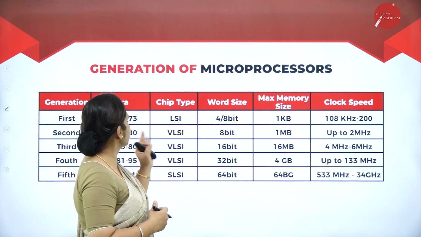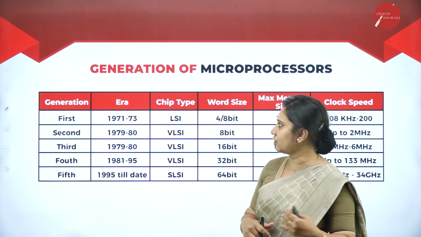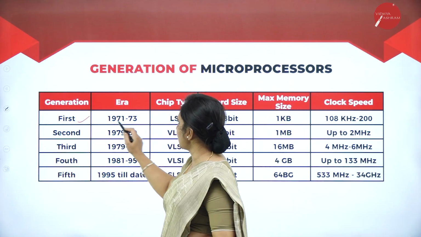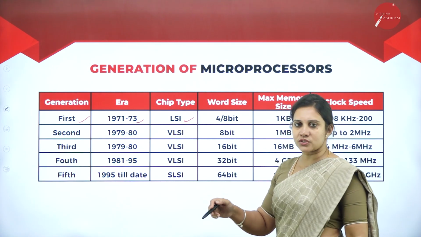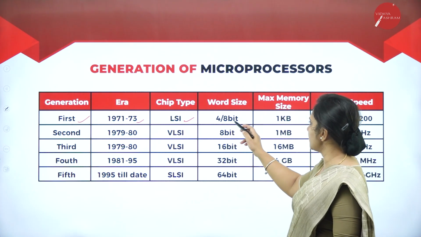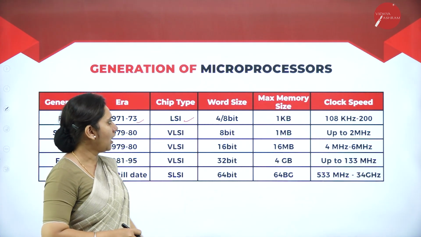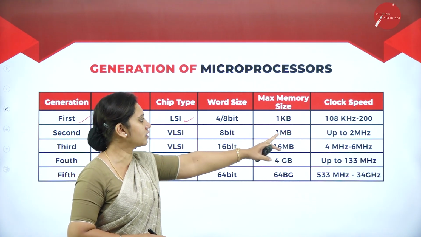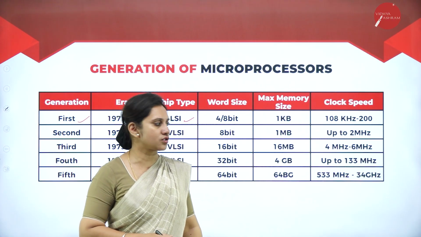So let us understand the generation of the microprocessor or the evolution of the microprocessors. So in the first generation, that is in 1971 and 73, the microprocessor chip, we call it as what? LSI, that is 4 by 8 bit and the maximum size is 1 KB and the clock speed is 108 Hertz, that is 200.